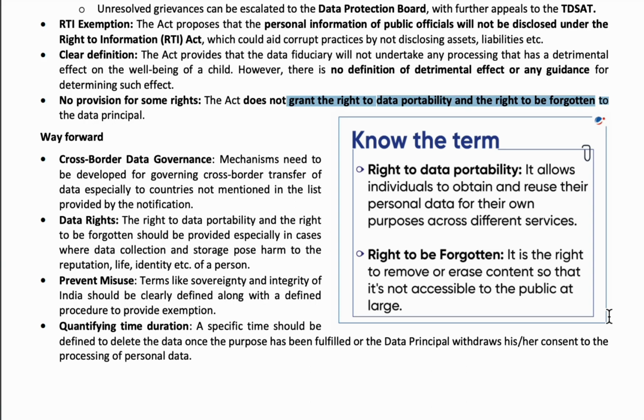Coming to the way forward, while sharing personal data with other countries, proper regulations should be made to protect the personal data of individuals. Next one is the data rights, like the right to be forgotten and the right to data portability, which should be provided to the data principals. And there are some specific data fiduciaries which have the country's crucial information, like the significant data fiduciary. For them, some terms like sovereignty and integrity of India must be clearly defined to prevent the misuse of this act. So these are the way forward.